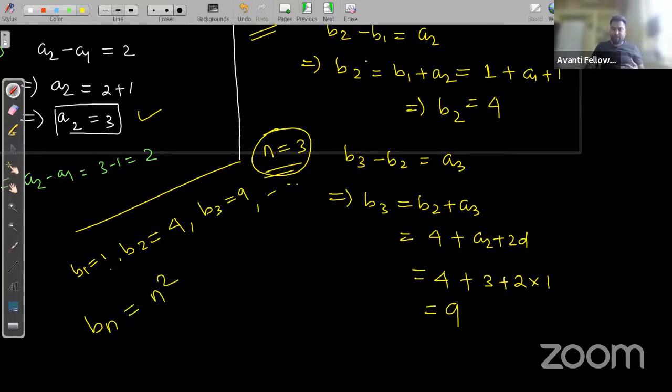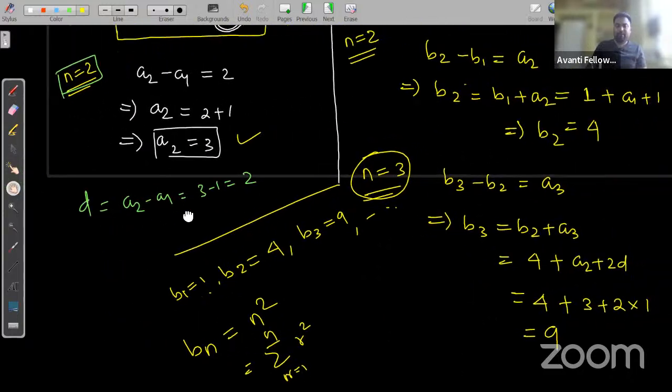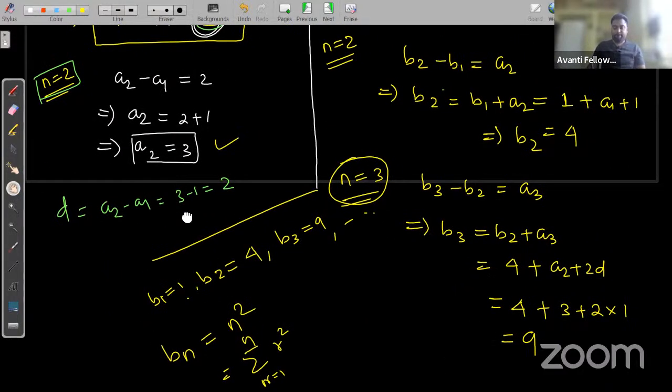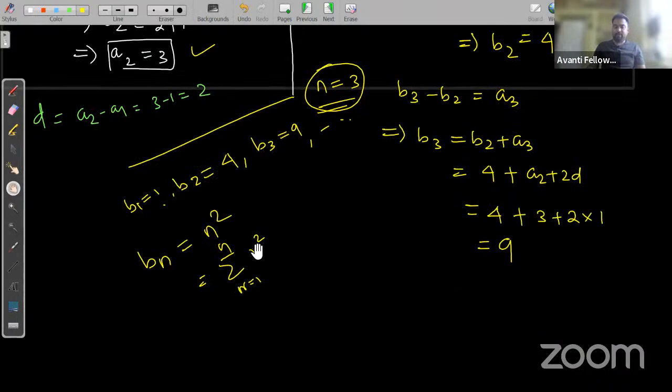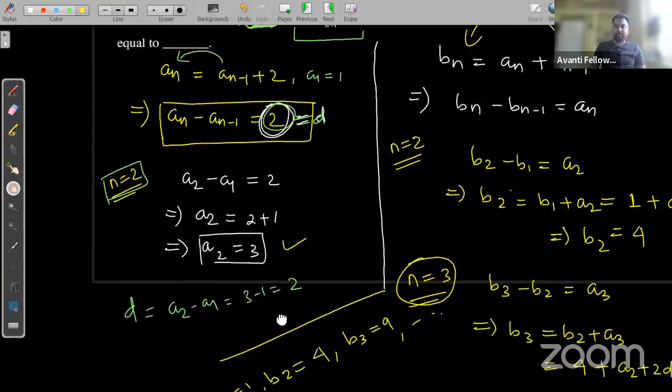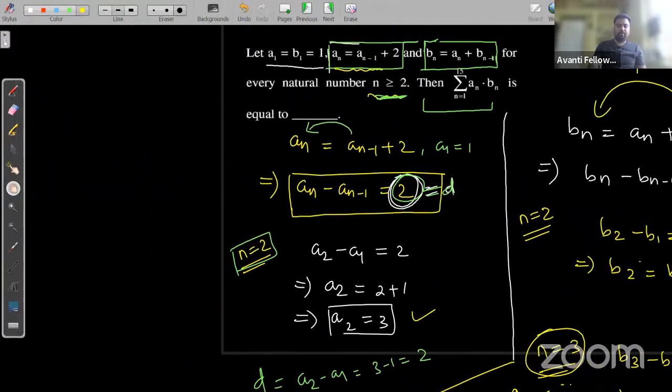Bn is equal to n square, or we can write summation r square, r is equal to 1 to n. Yes or no? 1 square is 1, 2 square is 4, 3 square is 9. Is it or not? And for the first one, what we are getting is n. Here b_n we are getting r square. So for the first one, what we are getting? For the first one, n